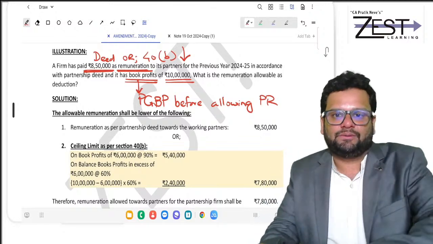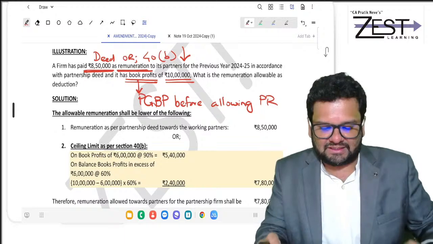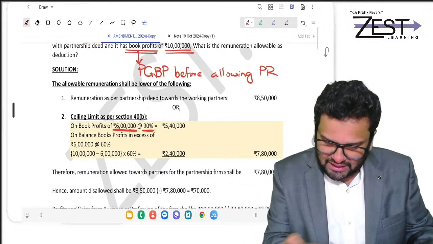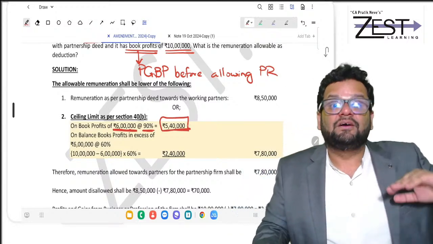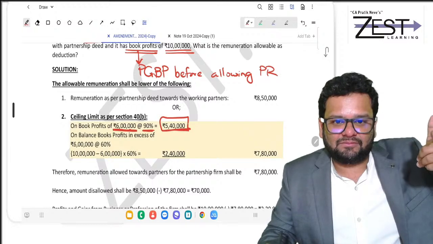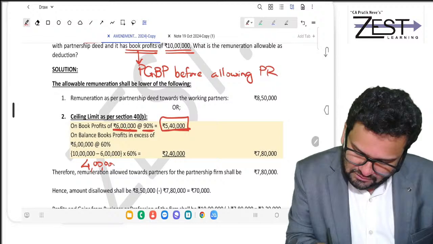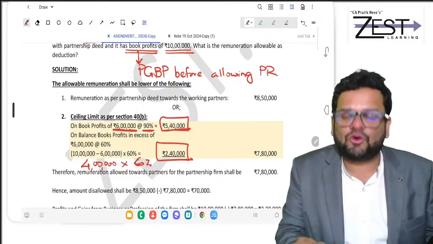How will you calculate? 10 lakh means it is positive and it is exceeding 6 lakhs. So on the first 6 lakh at 90%, you get 540. What exceeds 6 lakhs? 4 lakhs exceeds. So 4 lakh into 60%, you are getting 240.